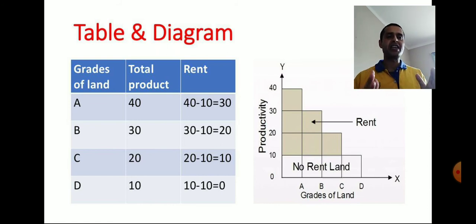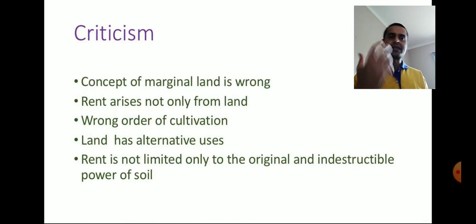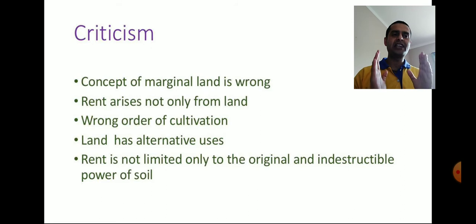But this theory, this law, is not free from criticism. Many economists have criticized the Ricardian theory of rent. So let us discuss some criticism of the Ricardian theory of rent. Number one, the concept of marginal land is wrong. According to this theory, there is the existence of marginal land, but practically speaking, there is no marginal land in the real world. It is because all lands can create some rent. So it is not justifiable to say that marginal land is there.